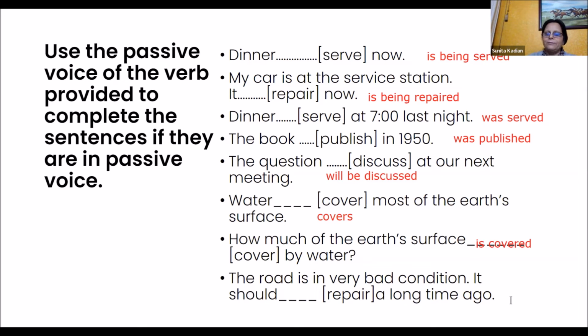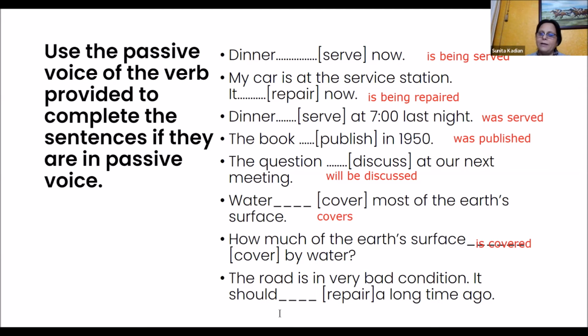Yes, Dhruvil? Yes, ma'am. It should be repaired a long time ago. See, it should be repaired now, but a long time ago. How will we put it? Past. So how should we put it? You all understand Hindi. If I were to say it in Hindi, "usko bahut pehle hi repair ho jana chahiye tha." That kind of a thing. So how do I put it now?